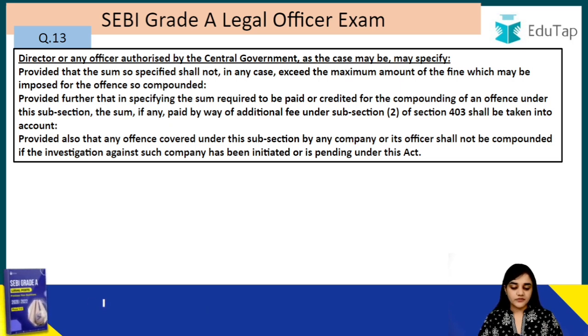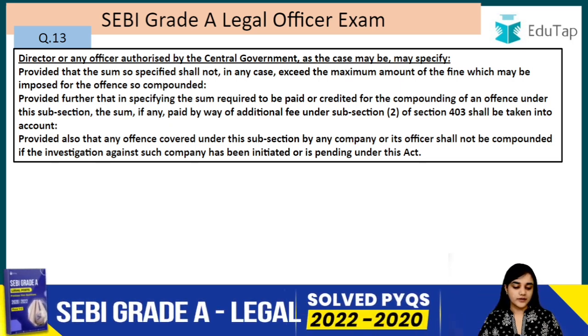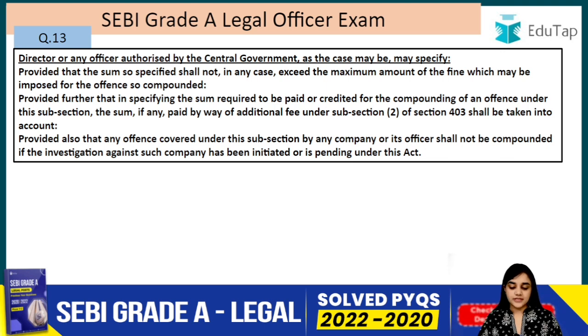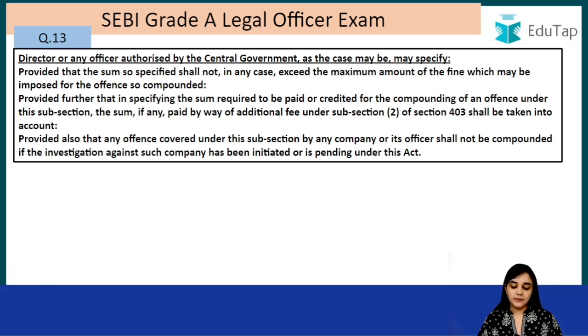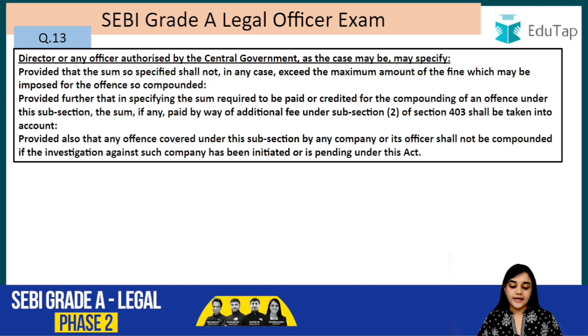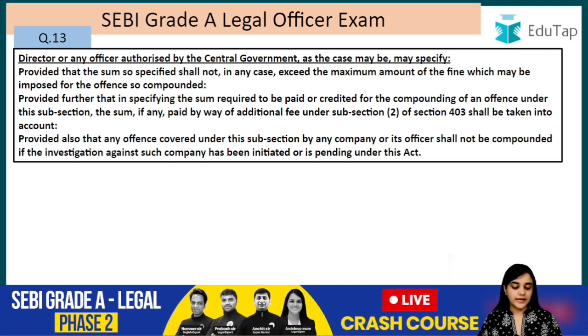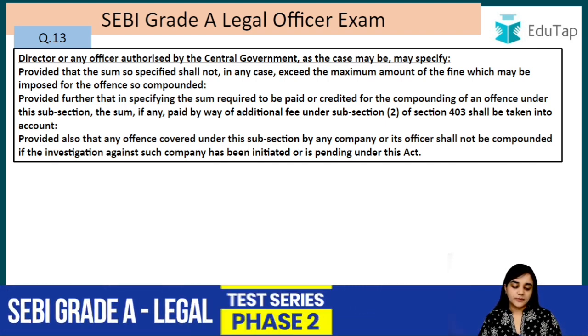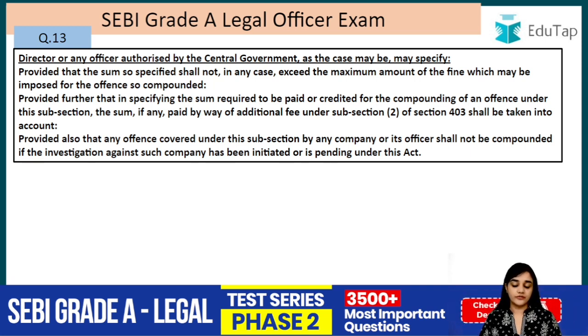Provided further that in specifying the sum required to be paid or credited for the compounding of an offence under this subsection, the sum, if any, paid by way of additional fee under subsection 2 of section 403 shall be taken into account. Provided also that any offence covered under this subsection by any company or its officer shall not be compounded if the investigation against such company has been initiated or is pending under this Act. So basically, if an investigation is pending against a company or it has been initiated, in that case no compounding of offence can take place. I hope you are clear with this question also.